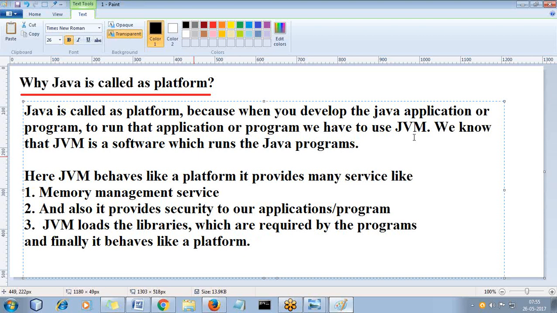For example, if you write a Java program, in that Java program, you'll write a set of statements like object creation, array creation, or something else. Who creates the objects? JVM will create the objects. Who will deallocate those objects? JVM will deallocate them. In the JVM we have the garbage collector. That garbage collector is a thread which deallocates the memory. Sometimes it allocates the memory. That is part of JVM. That means the job of JVM is allocation and deallocation of memory for the program.